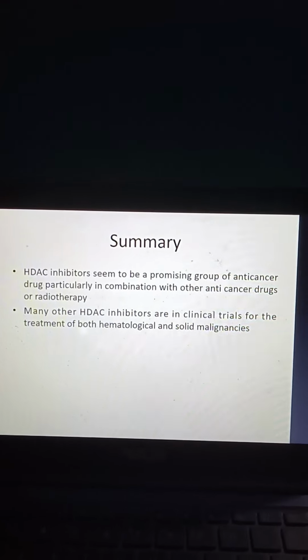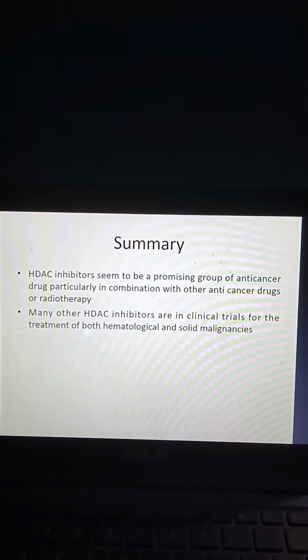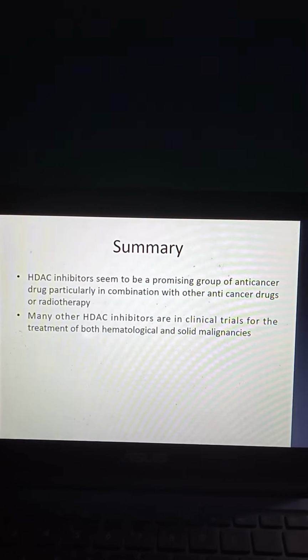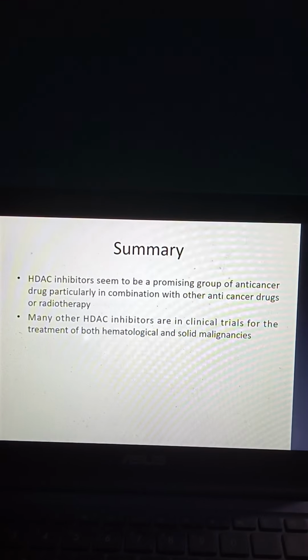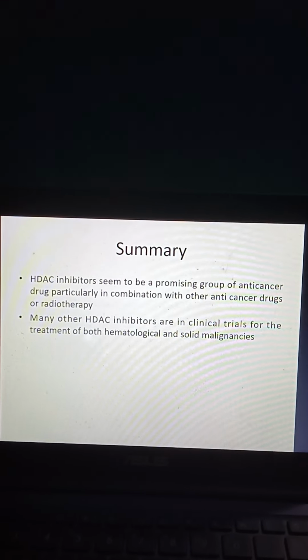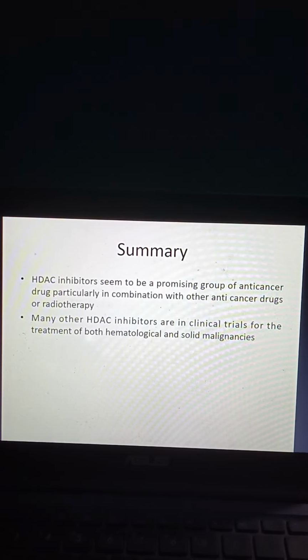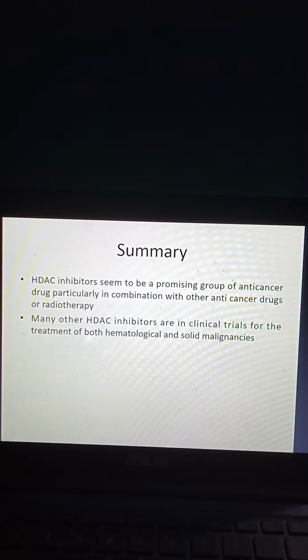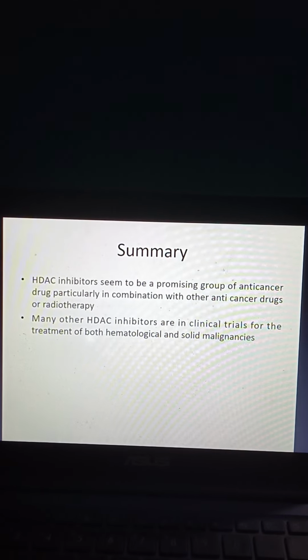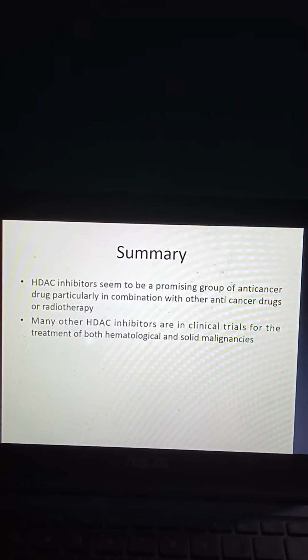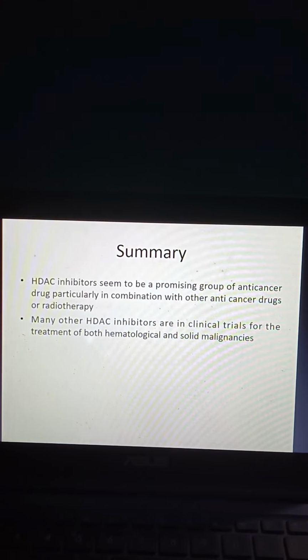Coming to the summary, HDAC histone deacetylase inhibitors seem to be a promising group of anti-cancer drugs, particularly in combination with other anti-cancer drugs or radiotherapy. Many other HDAC inhibitors are in clinical trials for the treatment of both hematological and solid malignancies.